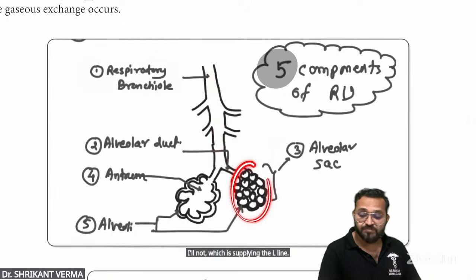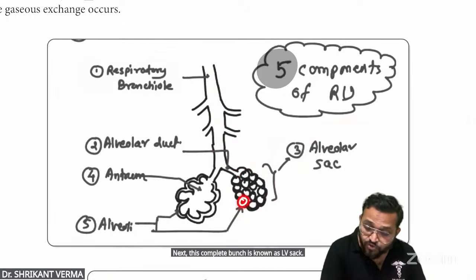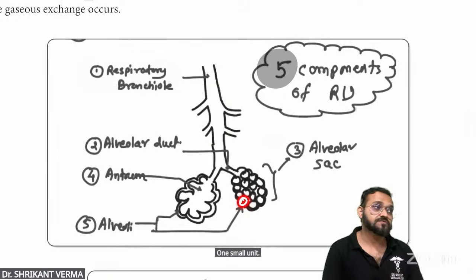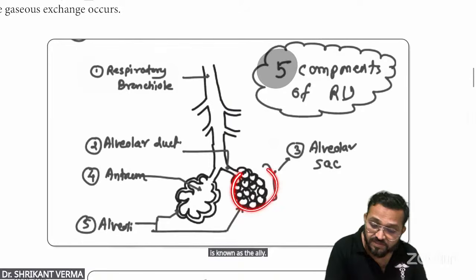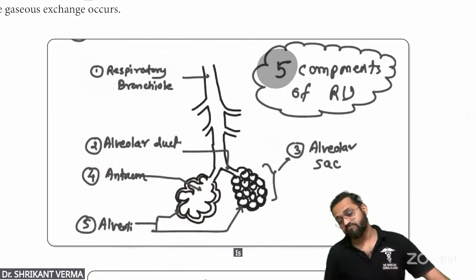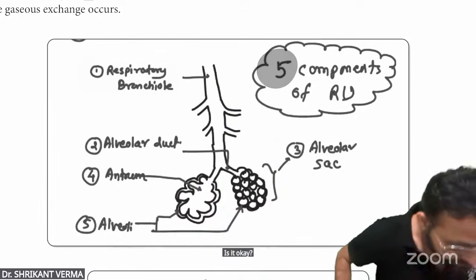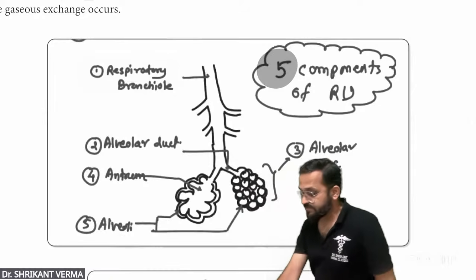Next, this complete bunch is known as the alveolar sac. One small unit of these grapes is known as the alveoli. And when you will cut it, the cavity of this alveolar sac is known as antrum. Is it okay? Clear, everyone?